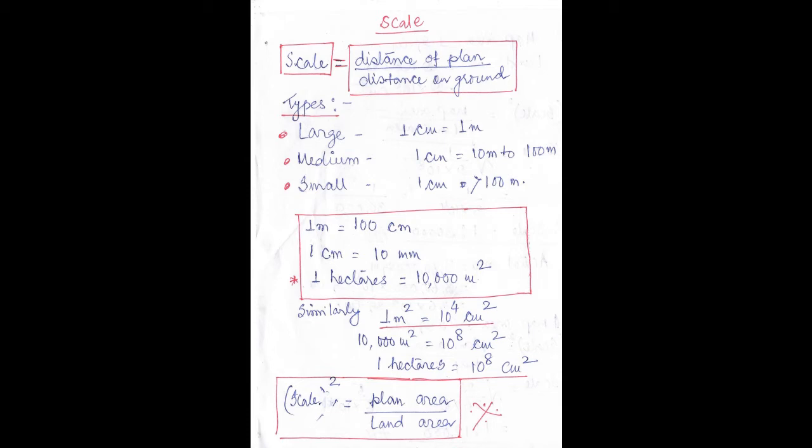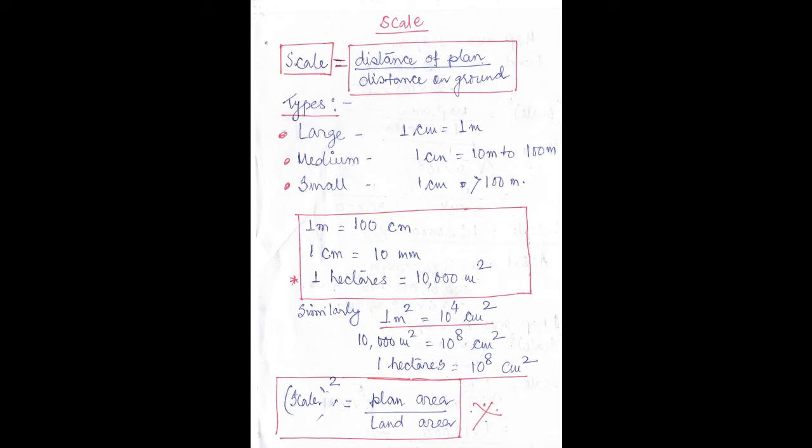Now I have given a few more points. 1 meter equals 100 centimeter, as we have just seen. So 1 meter square will be what? 100 squared, that means 10 to the power 4 centimeter square. Now, 10,000 meter square is equal to how much centimeter square? 10 to the power 8 centimeter square. Correct?